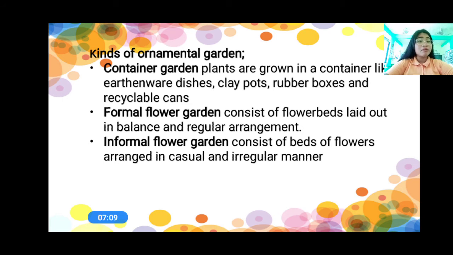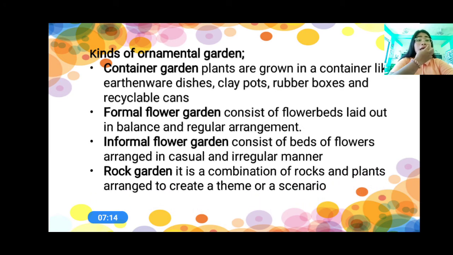Do you understand me? Okay, very good. And then we have the rock garden. Here in the rock garden, it is a combination of rocks and plants arranged to create a theme or a scenario. From the name itself, rock garden, of course, we use rocks here. That is a rock garden.